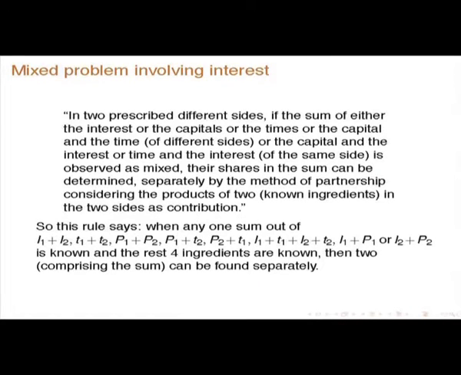what the rule says is any one sum. See, suppose that the principals are P1, P2, the times for lending are T1, T2, and the interests are I1, I2. Suppose you are given any one sum out of I1 plus I2, T1 plus T2, P1 plus P2, P1 plus T2, P2 plus T1, I1 plus T1 or I2 plus T2, or I1 plus P1, I2 plus P2 is known. The rest 4 ingredients are known. Then the 2 comprising the sum can be found separately.